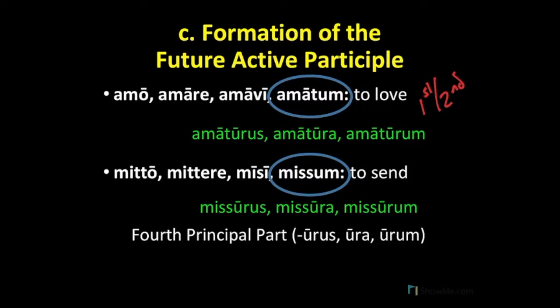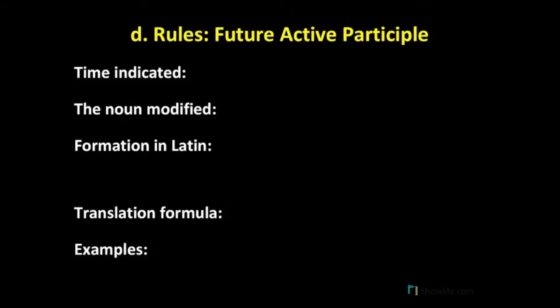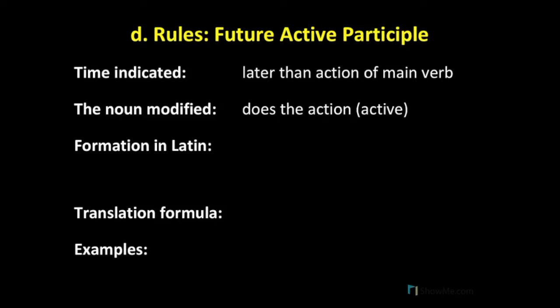So let's consolidate all the information about future active participles. Remember that participles have tense, which shows a time that is relative to the time of the action of the main verb. So the future participle denotes an action that takes place later than the action of the main verb. Participles also have voice, active or passive. Since the future participle is an active participle, the noun it modifies does the action.